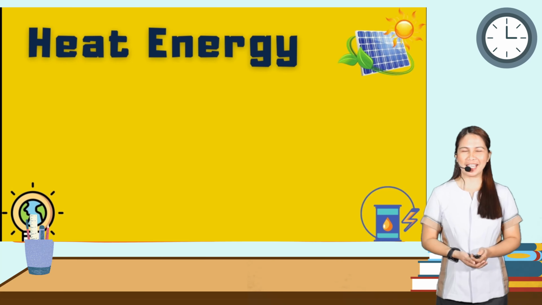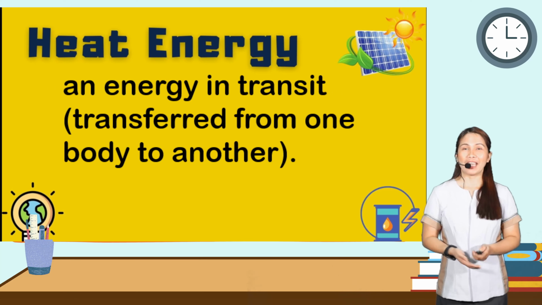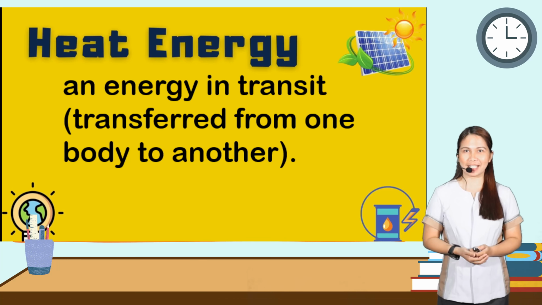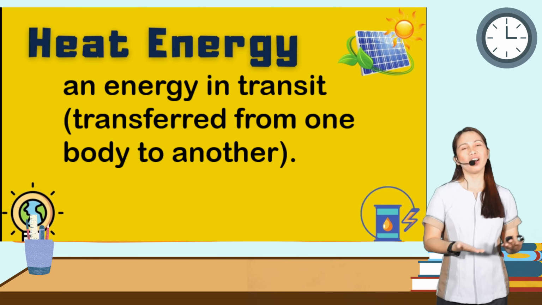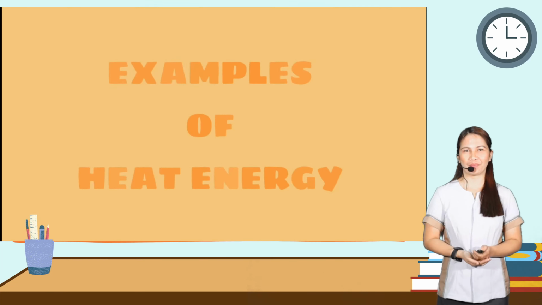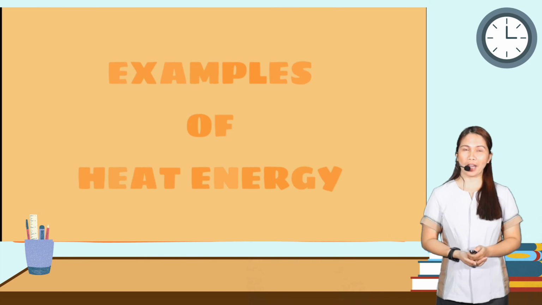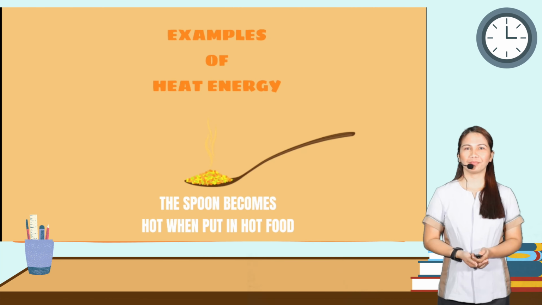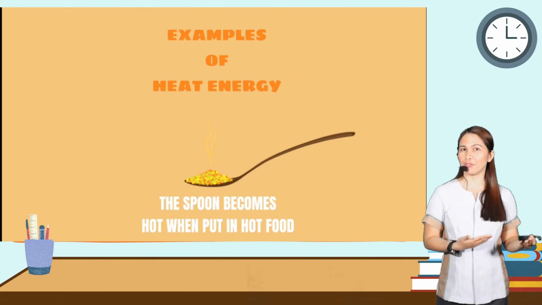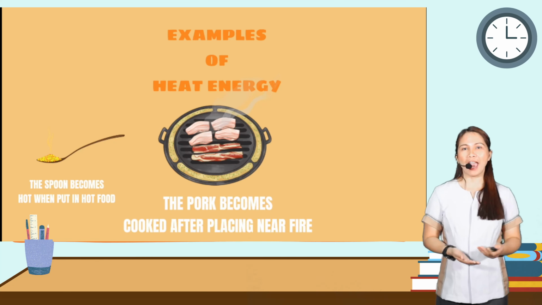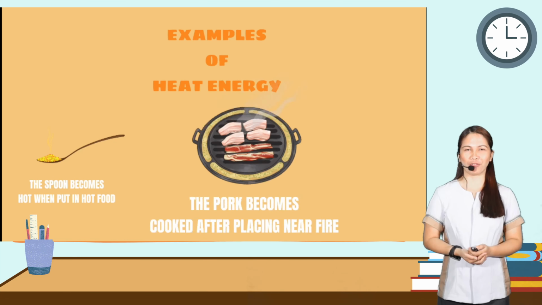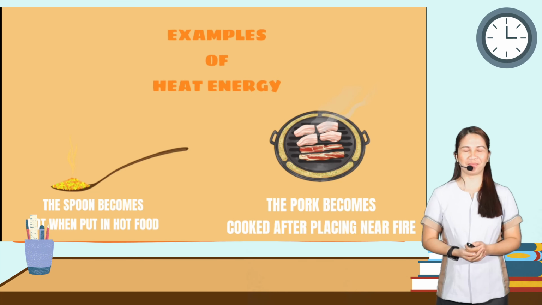So what is heat energy? It is energy in transit, meaning it is transferred from one body to another. Examples of heat energy we have: the spoon becomes hot when put in hot food, and the pork becomes cooked after placing it near the fire. I love barbecue.